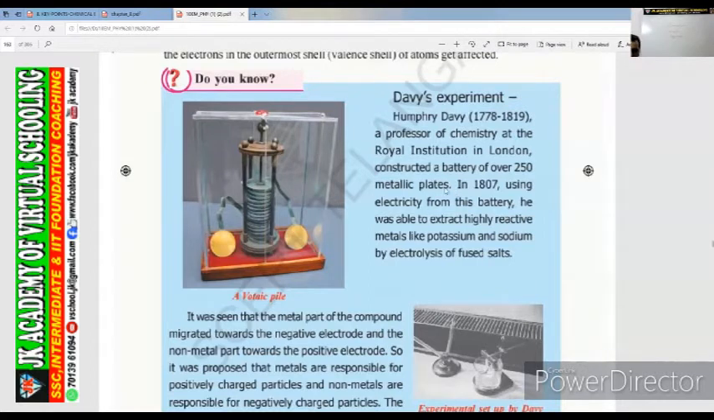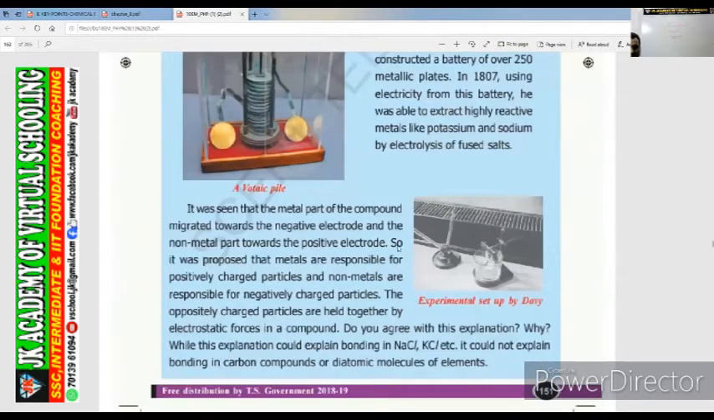So what he did was construct a battery of over 250 metallic plates. How many plates are there? 250. In 1807, using electricity from this battery, he was able to extract highly reactive metals like potassium and sodium by electrolysis of fused salt.